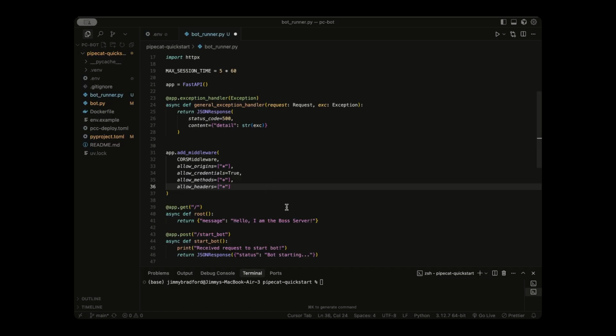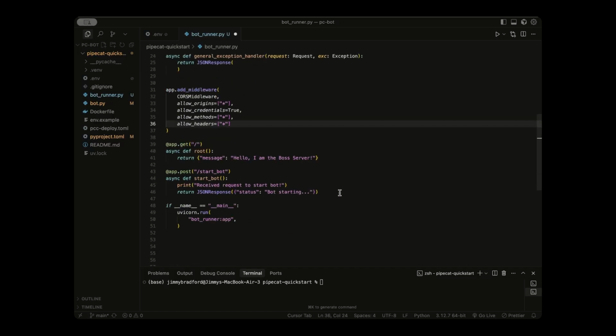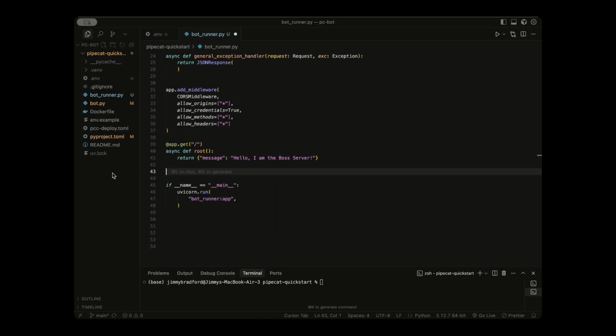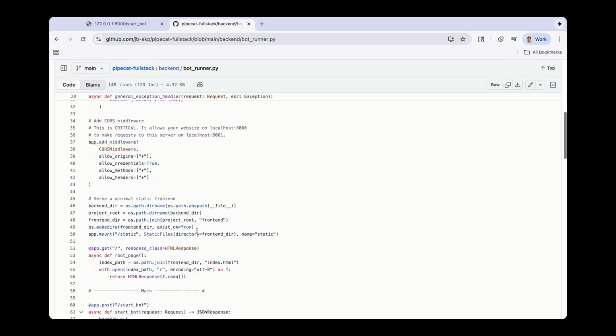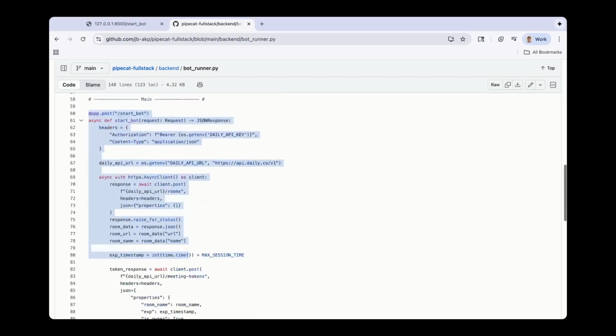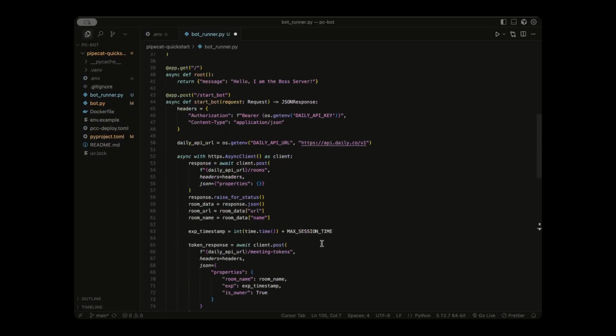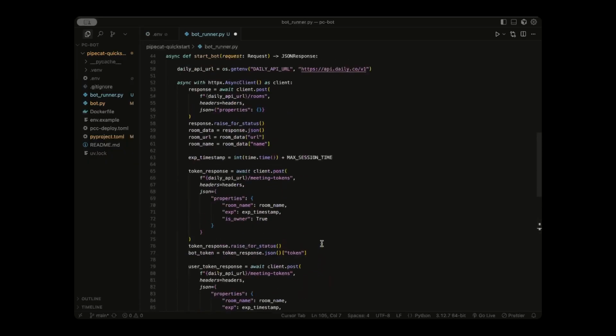Okay, so now for the main event. So we can just delete our placeholder start bot and replace it with the real one. Now head over to my GitHub repository, which I linked in the description. So click on this backend folder and then just go to the bot_runner.py file and let's scroll down. We can just copy this whole start bot function as I have it in my code. And I'm going to paste in my start bot function and I'll just walk you guys exactly through how it works.